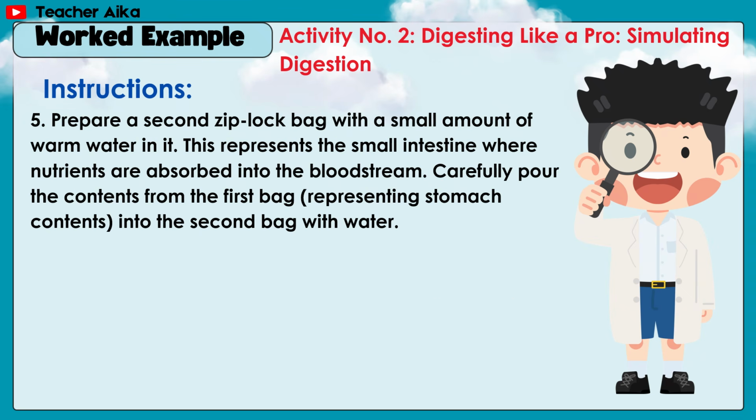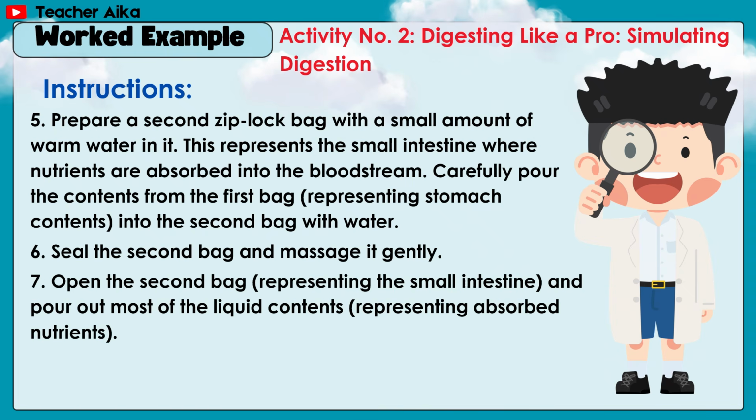Number 5, prepare a second Ziploc bag with a small amount of warm water in it. This represents the small intestine where nutrients are absorbed into the bloodstream. Carefully pour the contents from the first bag, representing stomach contents, into the second bag with water. Number 6, seal the second bag and massage it gently.